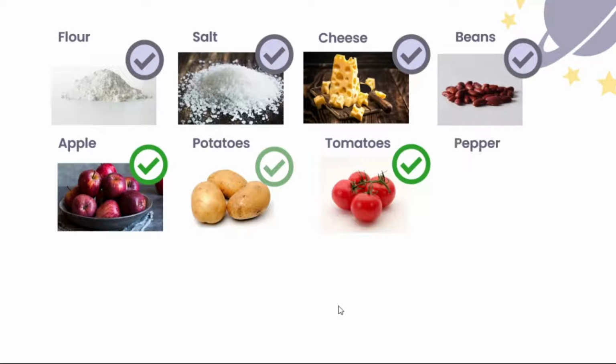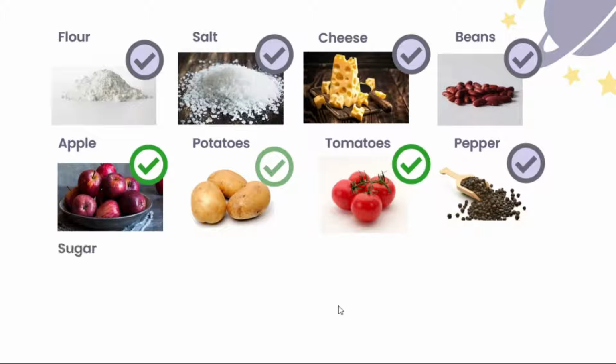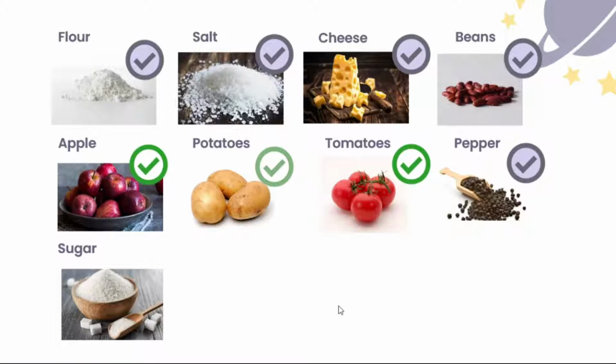It is countable. Our next item is pepper, black pepper. Lyra? Pepper. It's uncountable, sir. So we have to put a gray check on it. Thank you very much. You're correct. Our next item is sugar, Gian. Sugar cannot be counted, similar to the particles in the granules of salt and flour. But it can be counted if it's by the spoonful or by the bowls of it, or by cubes. But with that situation, it's uncountable, so a gray check.